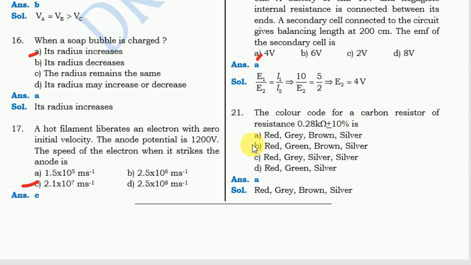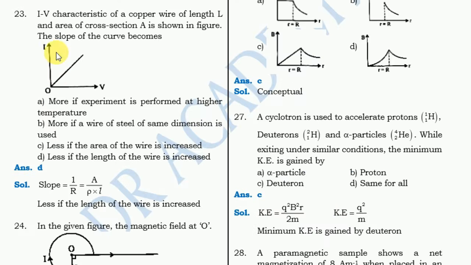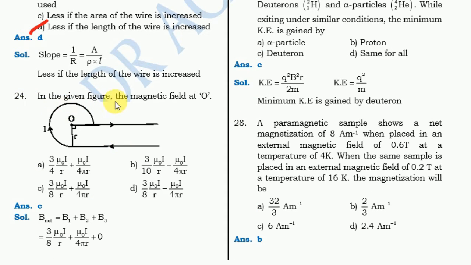Next question, each resistance in the given cubical network. For this figure, the equivalent resistance between A and B is, the answer is 5/6 ohm. Okay, next question, the characteristics of a copper wire of length L, we have to find the slope of the curve, okay, the correct answer is D, less if the length of the wire is increased. Next question, in the given figure the magnetic field at O, the correct answer is option C.